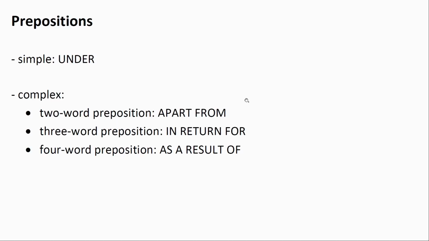Today we'll be talking about two-word complex prepositions. Prepositions may be simple, so consisting of just one word, like here, under, or complex, so consisting of 2, 3, or even 4 words. Here are some examples of complex prepositions. A two-word preposition, apart from, a three-word preposition, in return for, and a four-word preposition, as a result of.